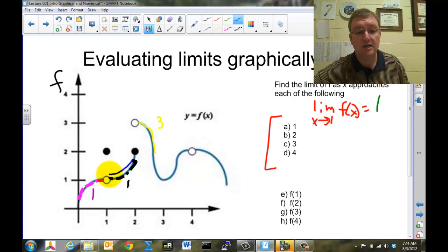And notice it's got a black dot. What does the black dot mean? It means that the function stops right there. So the function's getting closer and closer. As we get to the number 2 in the left and right direction, in the x direction, the function from this side is getting close to the number 2. So if we look at it from the right side, the function's approaching the number 3. From the left side, the function's approaching the number 2.